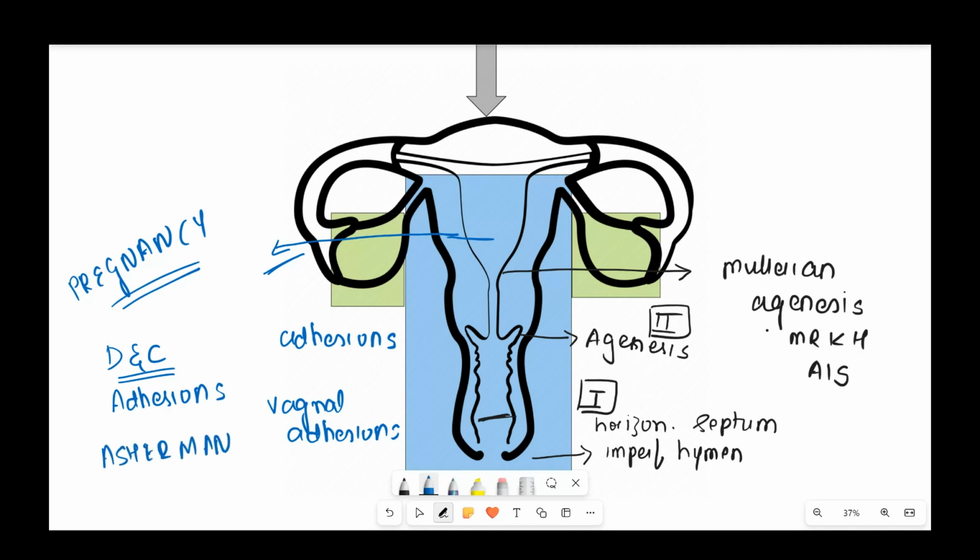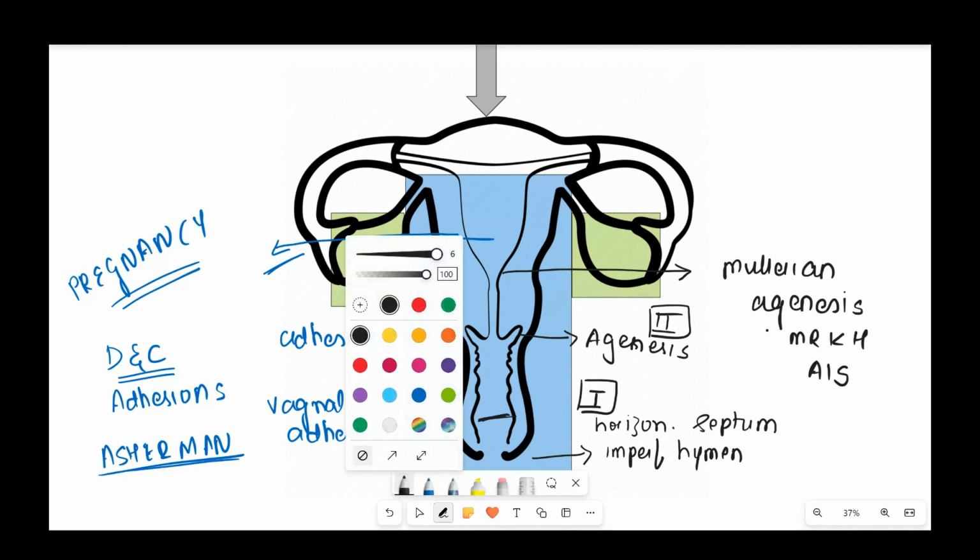So in Asherman syndrome, due to destruction of the basal layer of the endometrium and adhesions, there will be outflow obstruction, or there will be destruction of the basal layer, and hence presenting with secondary amenorrhea. So think of all these causes when you're thinking of compartment 1 in primary amenorrhea and secondary amenorrhea.